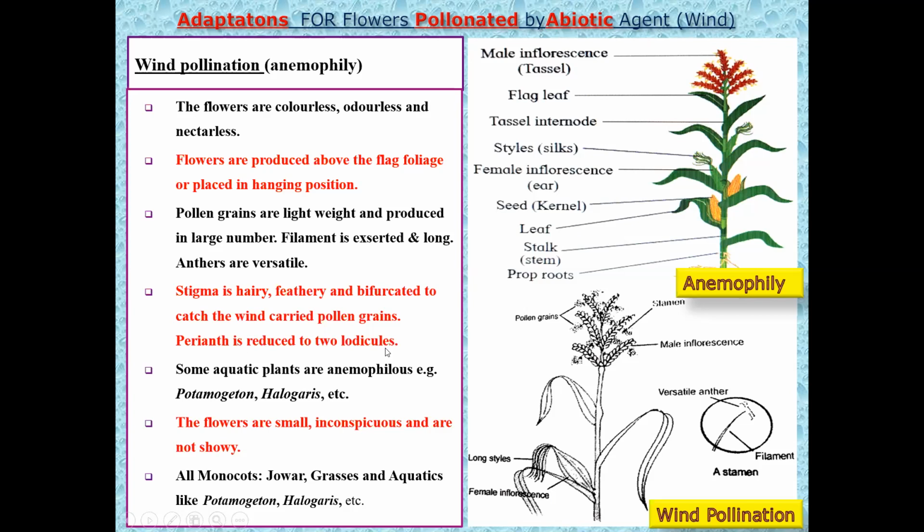A pair of lodicules are present, which are very tiny and covered with silky hairs, and you cannot even visualize them. The flowers are very small, inconspicuous, and not showy, because there is no need for ornamentation of the flower, because the agency is non-living. So these are the adaptations shown by the anemophilous flower.